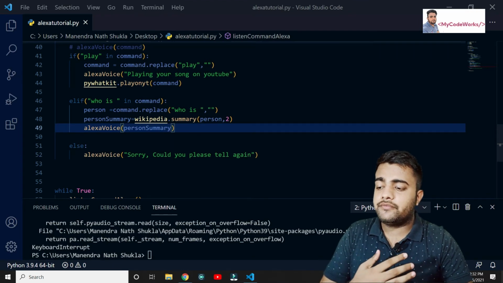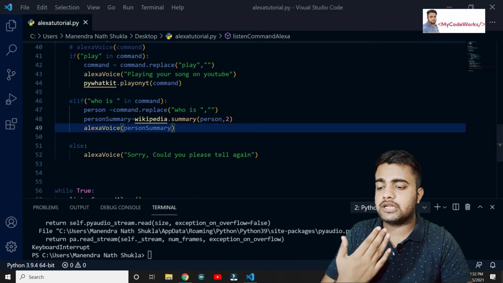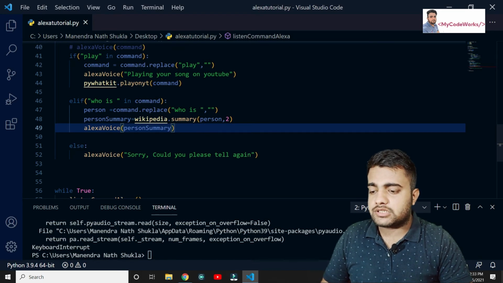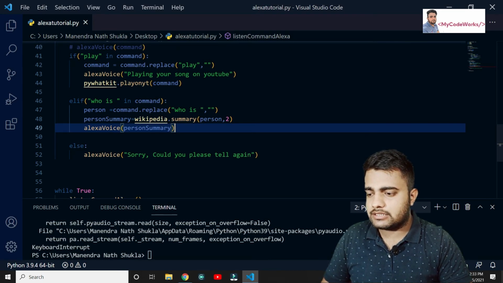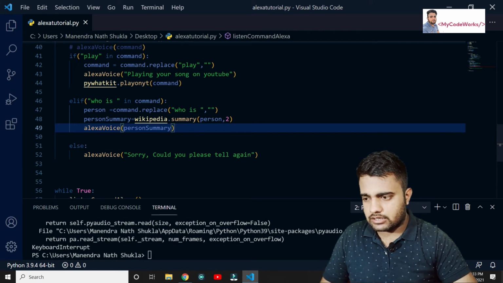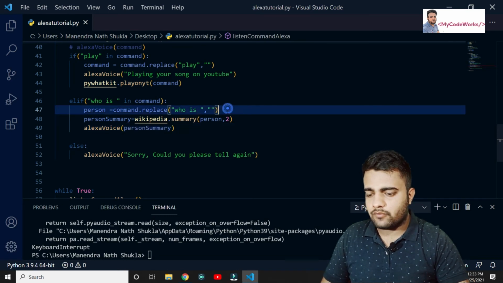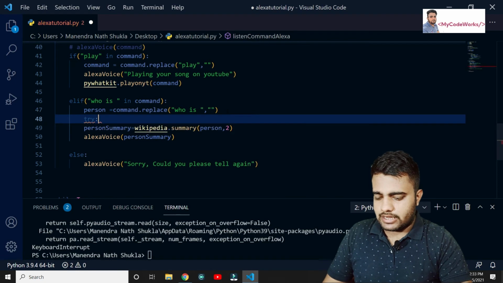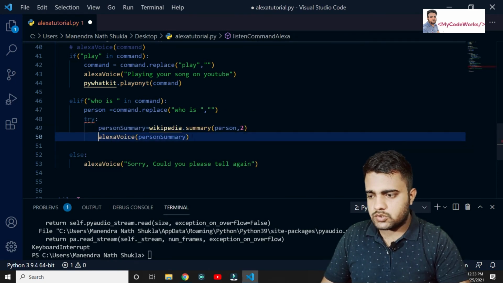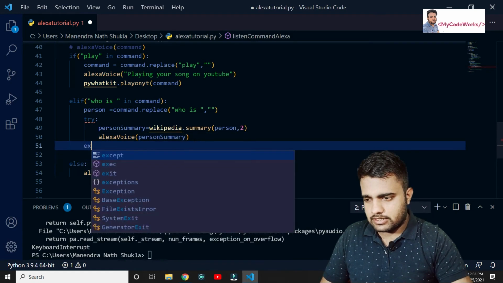So what if we don't get some data on Wikipedia about the particular person for whom you are searching? At that time we have to use try and catch, so we can just put it inside a try and except block, not catch, actually except. If we get these things right, then fine, else we are going to handle the exception. We are going to have Alexa voice return back a message.